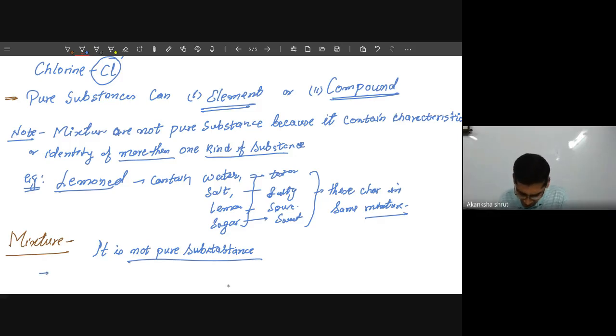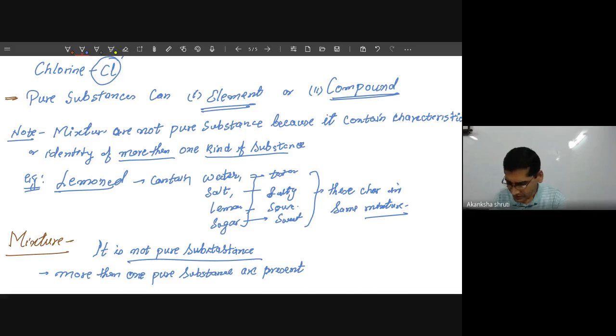So when more than one pure substance is present, in any composition or in any amount,